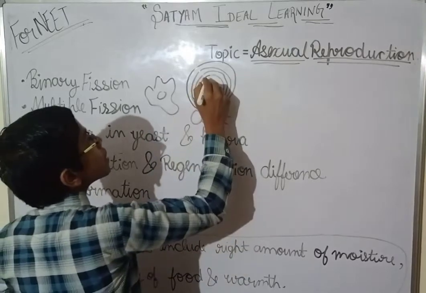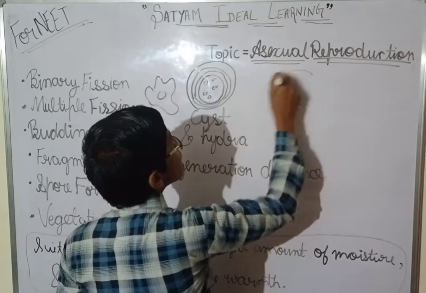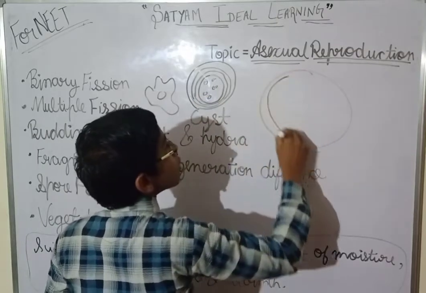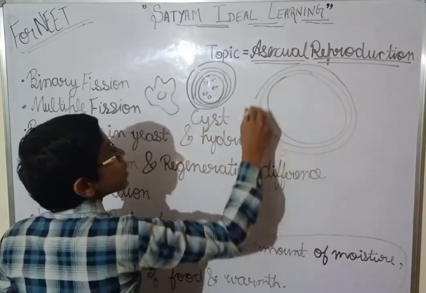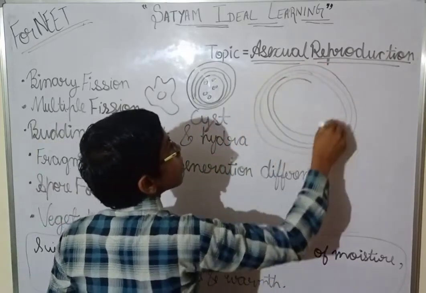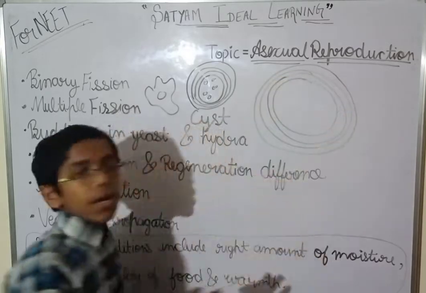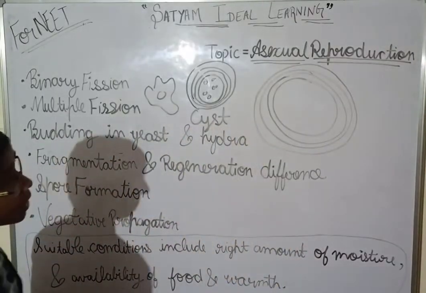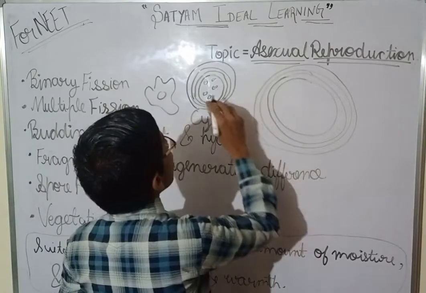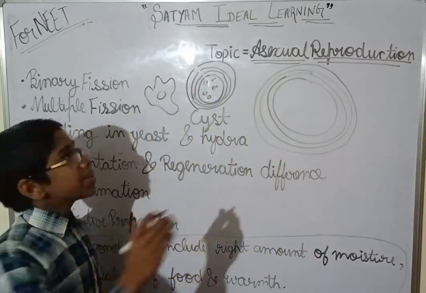See, now I am making one nice diagram, don't worry. This is the cell, and this is a three-layered wall which in this state is known as cyst. Now what will happen? See, now I have told you that the daughter nuclei will have cytoplasm. The cytoplasm will divide among each of the daughter nuclei.